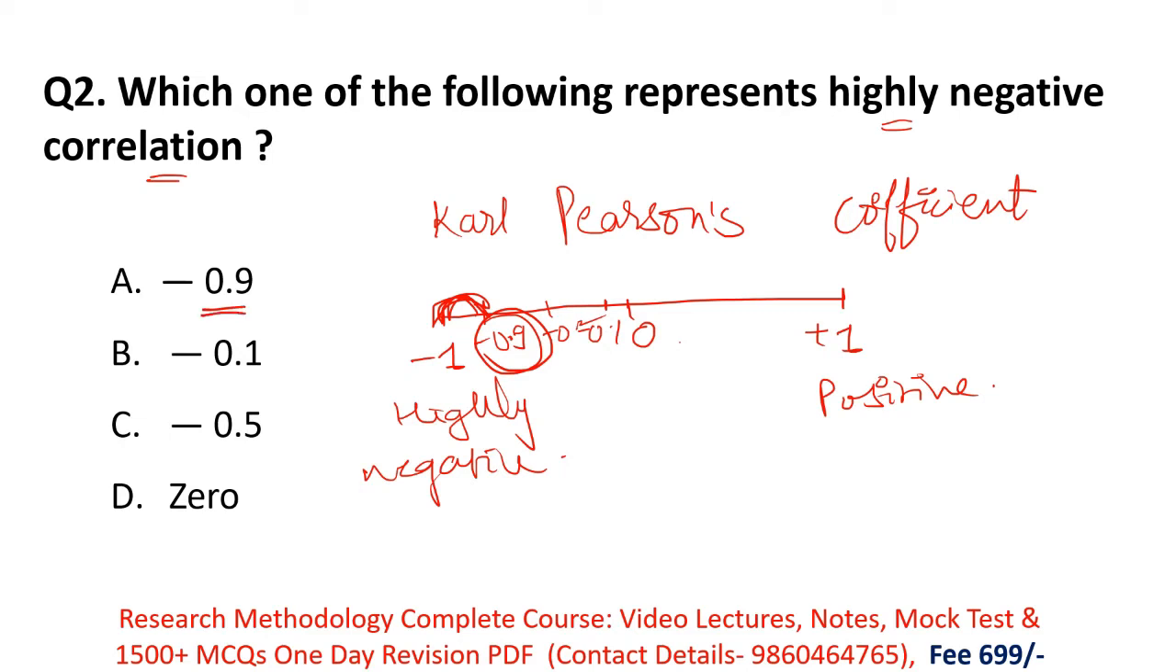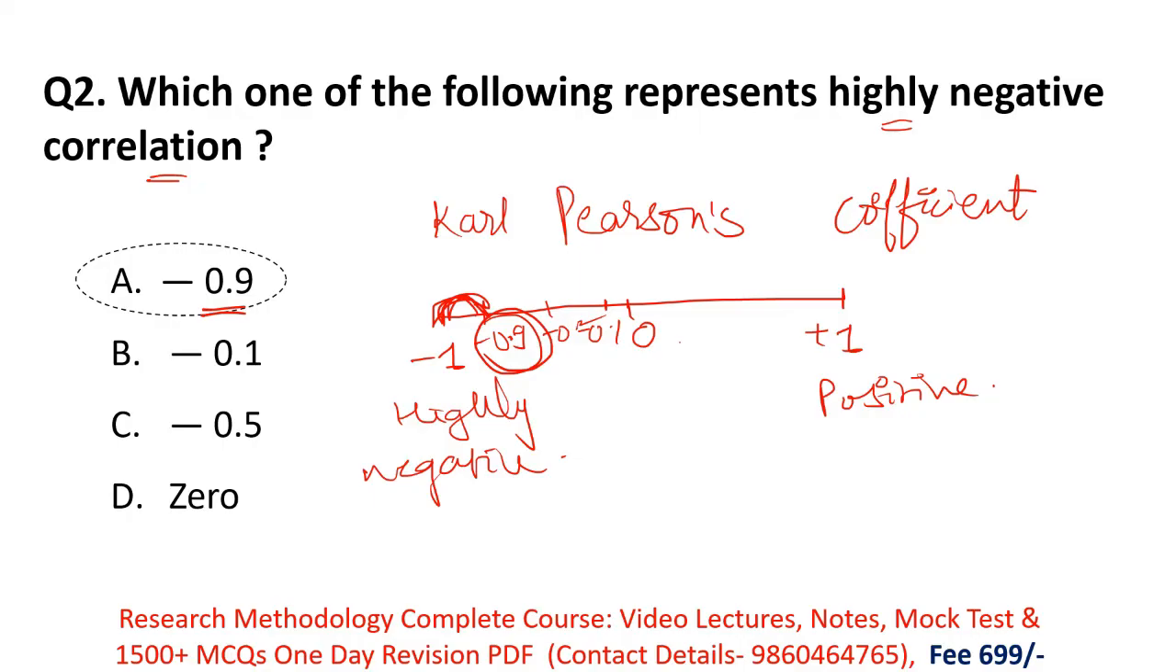Remember there will be a question in your paper on correlational research, or a question on Karl Pearson's coefficient. Remember Karl Pearson's coefficient values lie between -1 to +1, and they're asking which value represents highly negative correlation. So -0.9 is the nearest value to -1. That's why the correct option for this question is option A, -0.9.